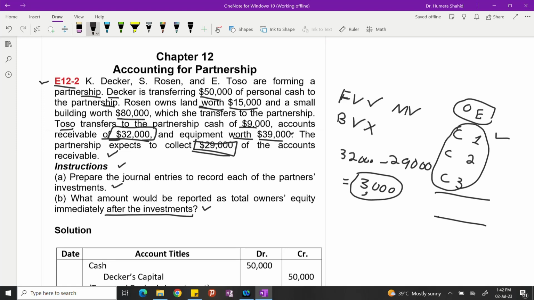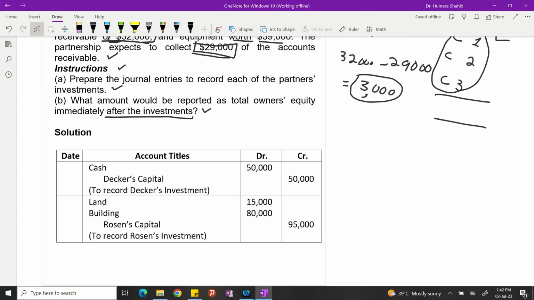We'll start from Decker. Decker only brings 50,000 cash. So the partnership gets the cash. Cash gets debited here, and Decker's capital gets credited, 50,000 and 50,000. You can write the description to record Decker's investment. Then Rosen brought land and building. We already have their worth, meaning their market values, so we'll be recording it. Remember that if book values are given, please ignore that. We have to record the non-cash assets at their market values. Anyways, when we add these two amounts, Rosen's capital is 95,000.